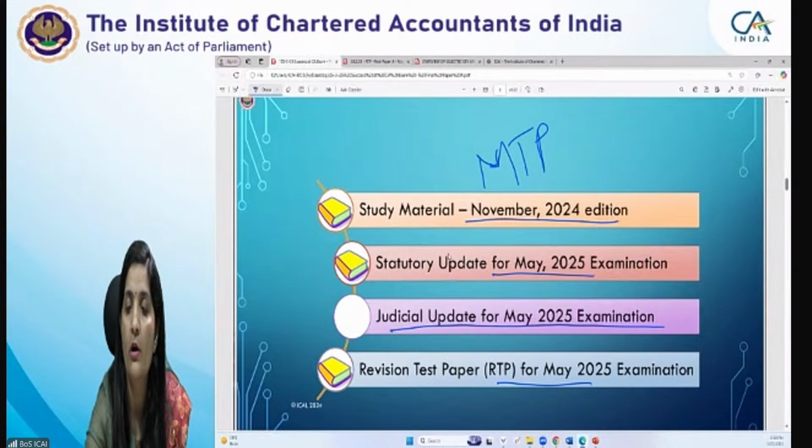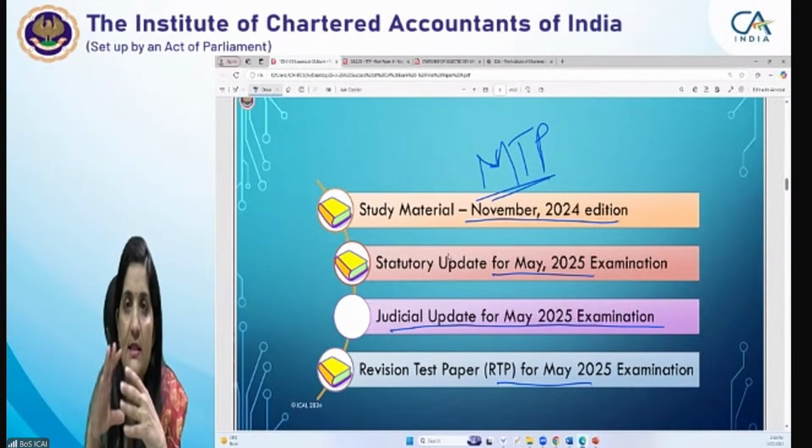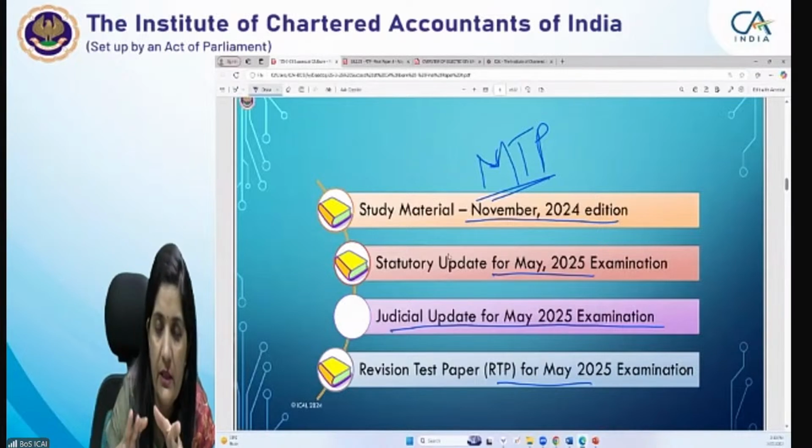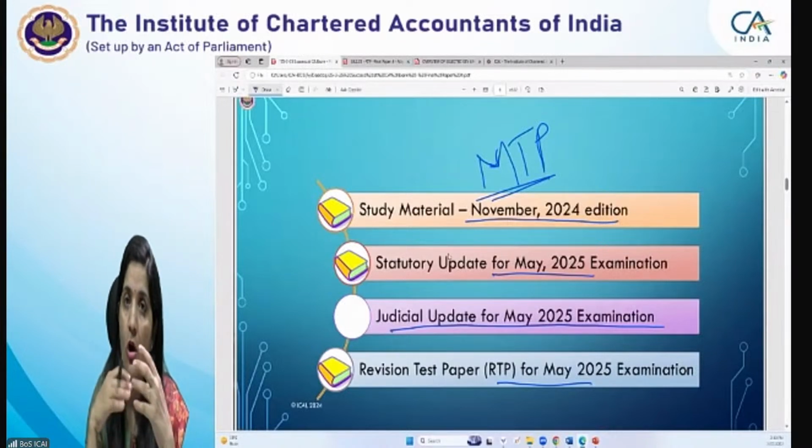Right? So for all the subjects, we have come out with the MTP booklet. It covers 6 mock test papers for each subject. So it is for solving the MTP.